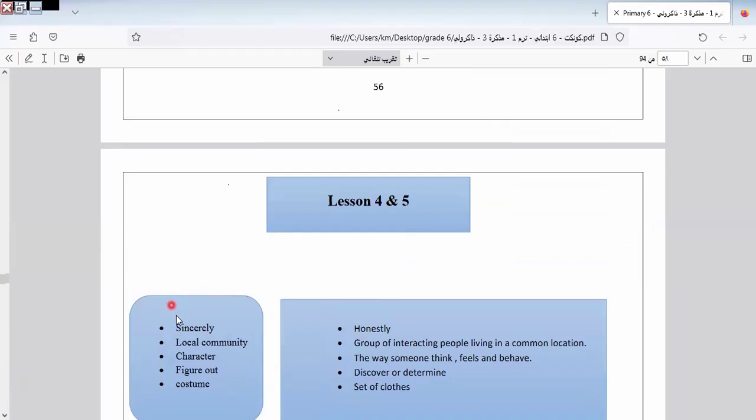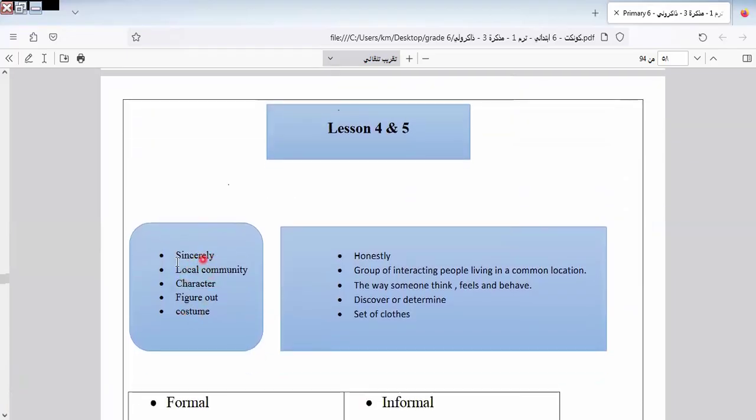Here we have century. This is the style of writing in emails and blogs and letters and many kinds of writing. Okay, sincerely means honesty.